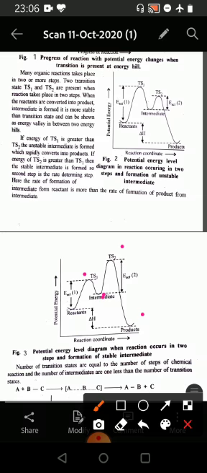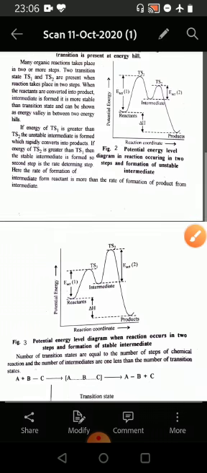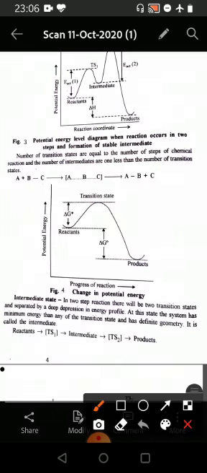Now we come to another part, which is that the number of transition states is equal to the number of the steps of the chemical reaction, and the number of intermediates is less than the number of transition states. For example, if it is a one step reaction, then the number of transition states is 1 and the number of intermediates is 0. If it is a two step reaction, then there are two transition states and the number of intermediates is 1.